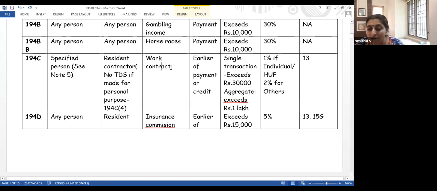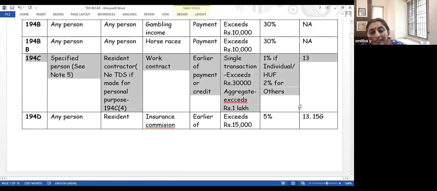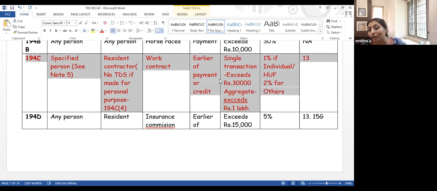Okay. Works contract. I'll explain what is works contract. Works contract is defined below in a note. When should TDS be deducted? Earlier of payment or credit. What is the limit? Single payment does not exceed 30,000. Aggregate payment exceeds 1 lakh. I'll explain that. Rate is 1% for individual and HUF, 2% for others. And if you want to get a lower tax deduction, you have to make an application in Form number 13.